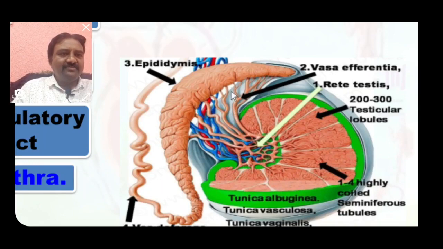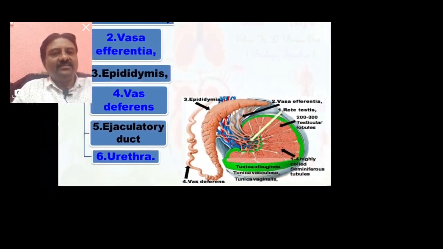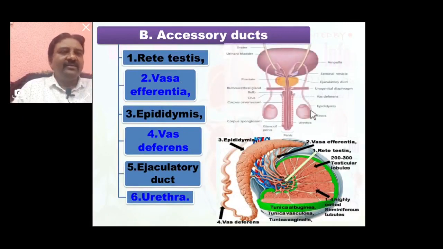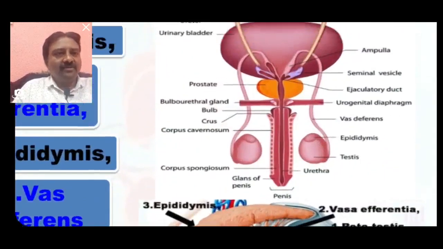These are the vasa efferentia. They are connected in between the rete testis and the epididymis, and this is the total. This one is the epididymis and this is the continuous part known as vas deferens. So the vas deferens is also seen in the male reproductive system.